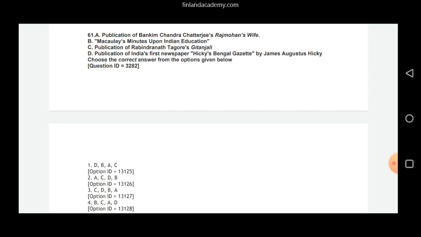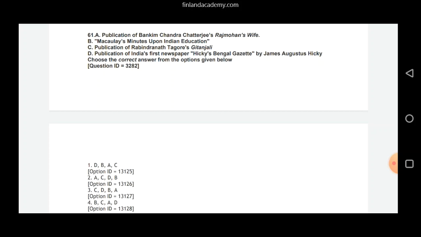Question number 61 now. A, publication of Bankim Chandra Chatterjee's Raj Mohan's Wife. This one happened in 1864. Then option B, Macaulay's Minutes upon Indian Education. This one was published in 1835. C, publication of Rabindranath Tagore's Gitanjali. This one got published in 1912. And then D, publication of India's first newspaper, Hickey's Bengal Gazette by James Augustus Hickey. This one got published somewhere between 1780 to 1782.